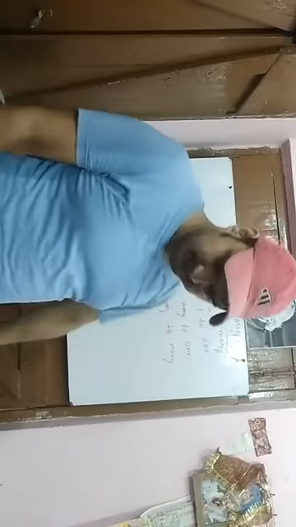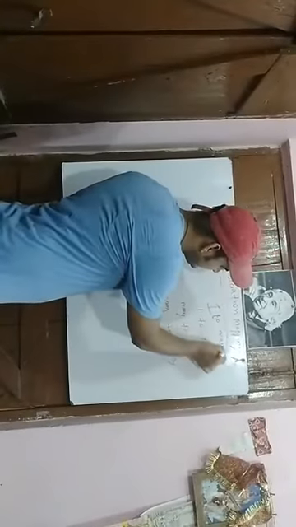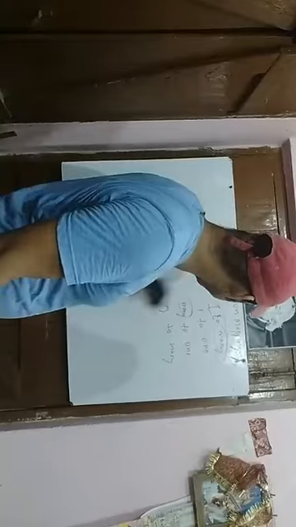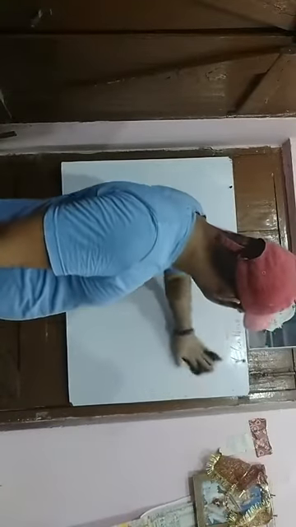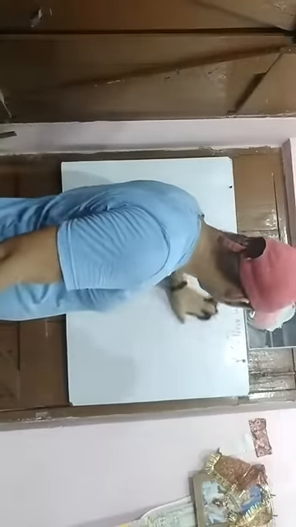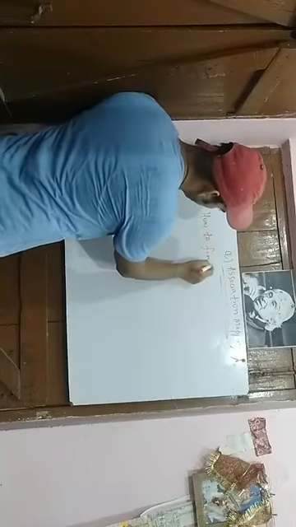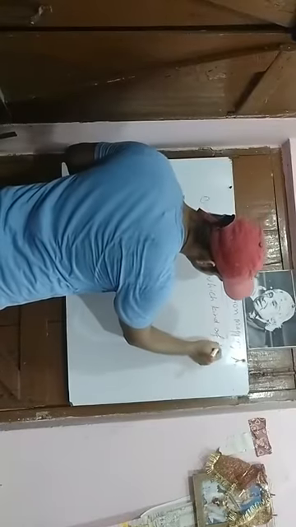So the main concept which I want to explain today, basically in one to many or many to one, is how you can figure out which kind of relationship it is. And the second thing is in which table, which side, you have to add the foreign key. These are the two important things I want to explain today. The first is how to find which kind of relationship it is.